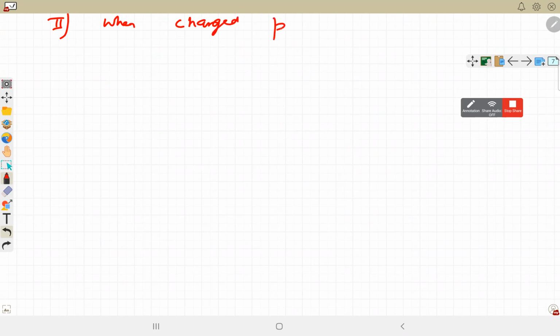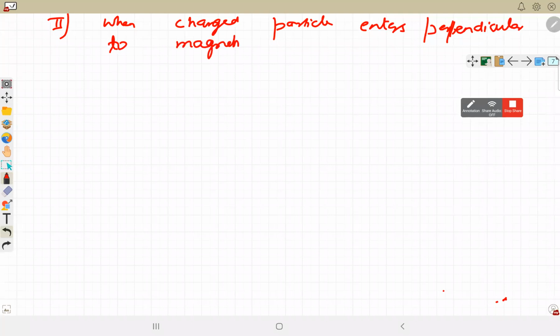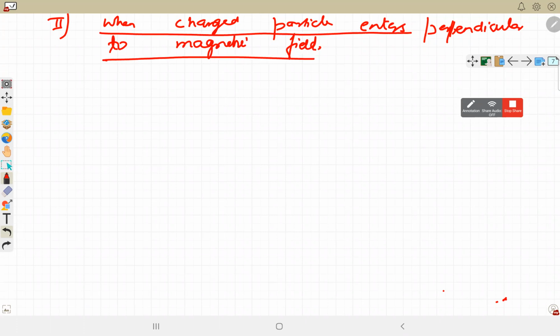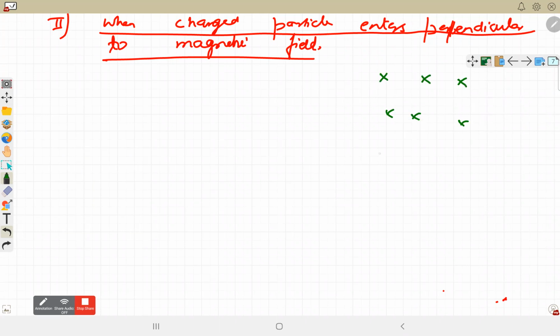Second case is when charged particle enters perpendicular to magnetic field. So when charged particle enters perpendicular to magnetic field, what will be the path of that particle? So there are different cases possible.